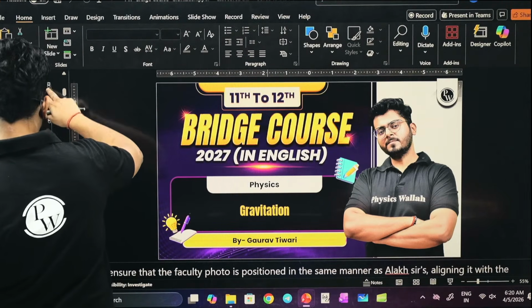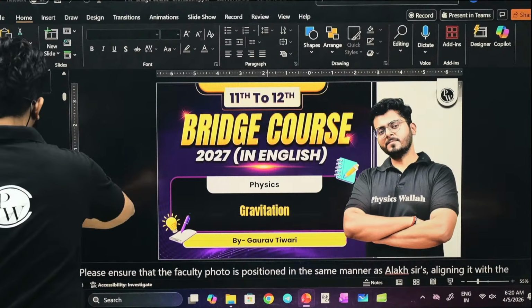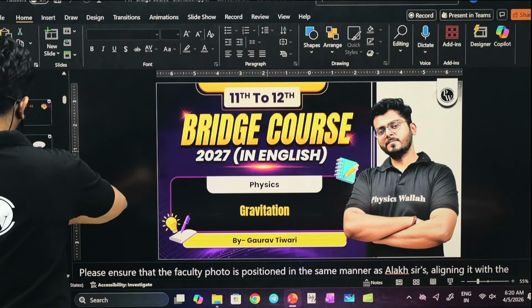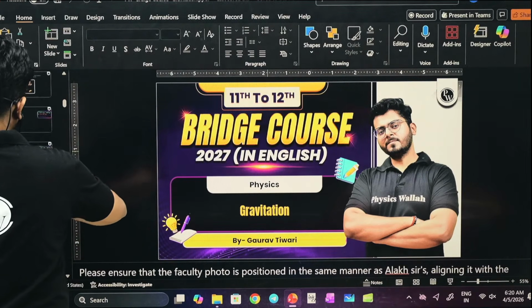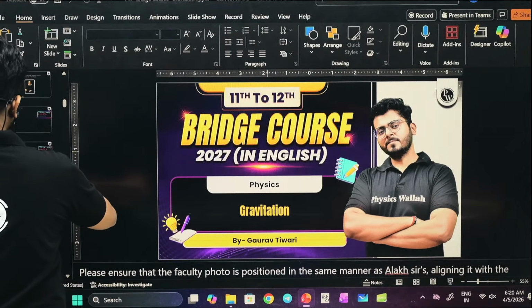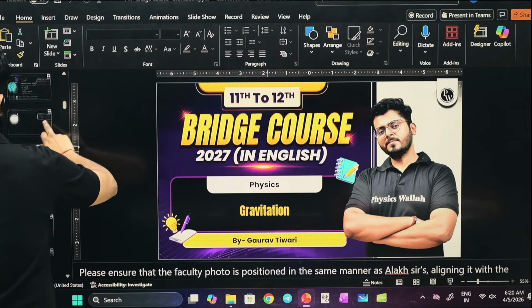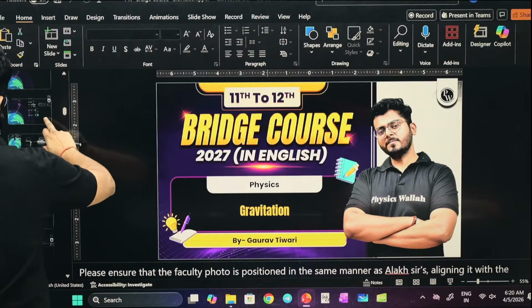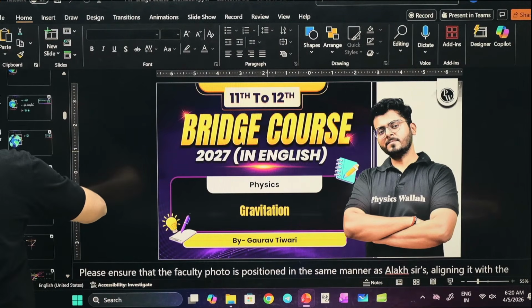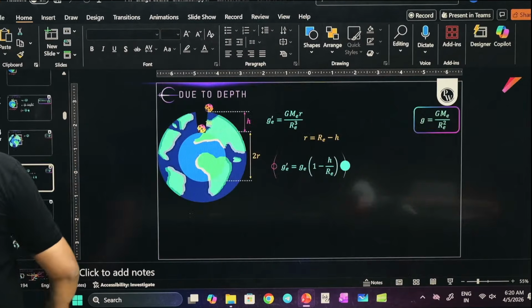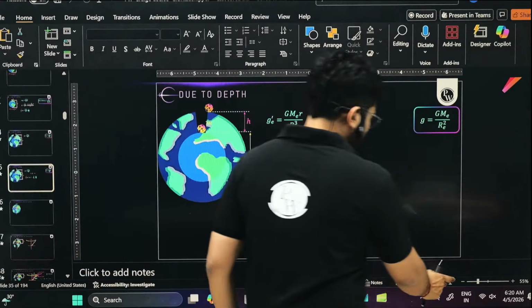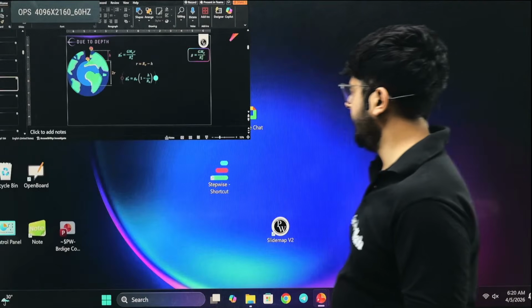Okay, so we are here. We have discussed till this part. And we have also discussed the value of g at a certain depth h. So we are over here and let's continue from here.